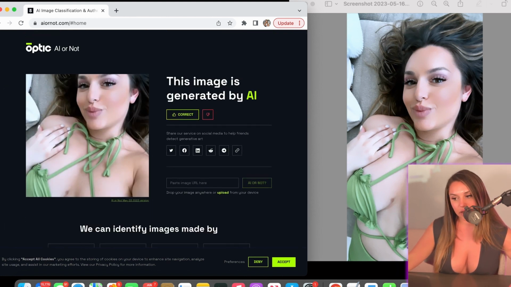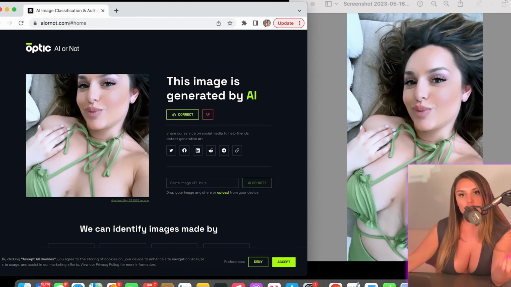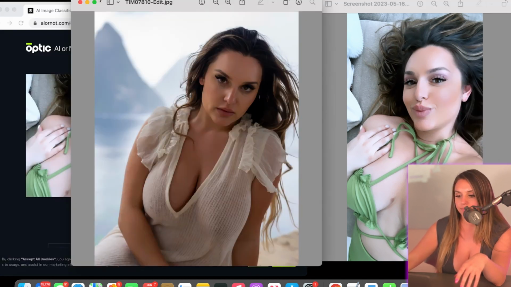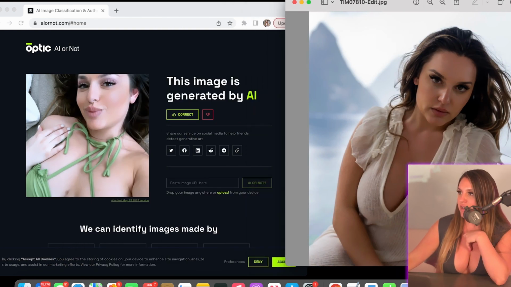They keep saying it was generated by AI. That is insane. Absolutely insane. So the only thing I could think of is I tried using this image with Midjourney to create other images. So I wonder if that's what's going on. Let's try this one right here. So this one of me. Let's see what they say.